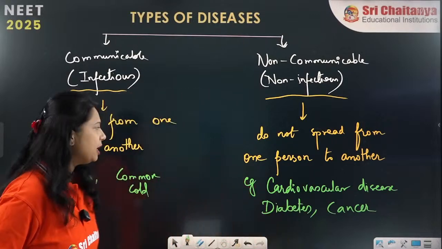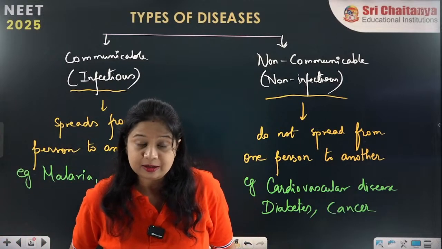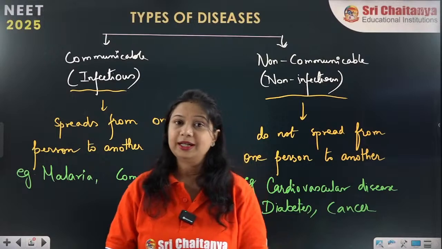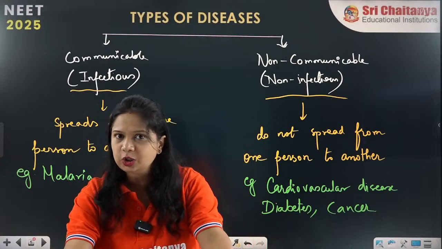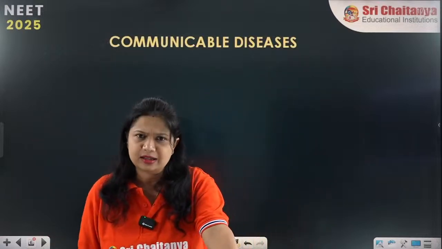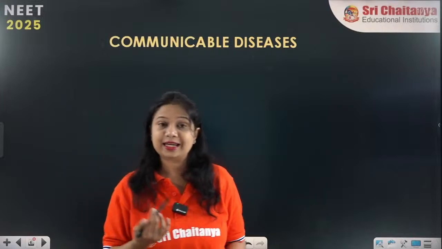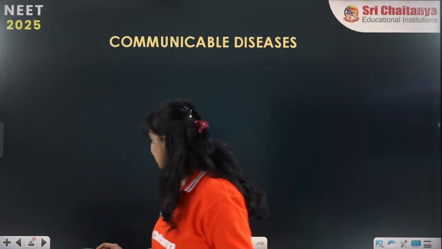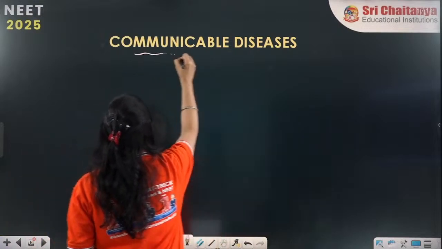So now we are coming back to these points, communicable and non-communicable diseases. So we are aware what is communicable and what is non-communicable diseases. Let's move on to the next part. What are the communicable diseases? What all agents are there which are acting as the communicable diseases? Alright. So what all agents are there? Agents for communicable diseases.